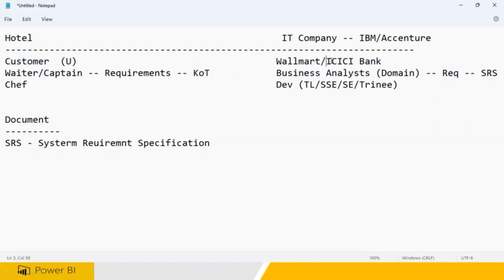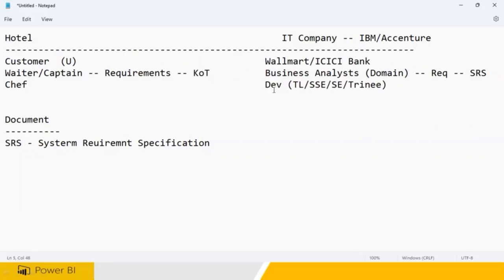ICICI Bank is a bigger company, and one business analyst cannot go. Some 5 to 6 people will go as domain experts, and as a team they will gather the requirements. It will take 6 months, 1 year, a lot of time, 3 months, 4 months, right? It cannot be done in one day. Can it be done? No, it cannot be done. So all the requirements, meetings and everything will be happening.